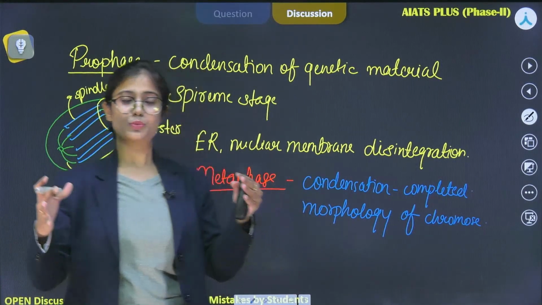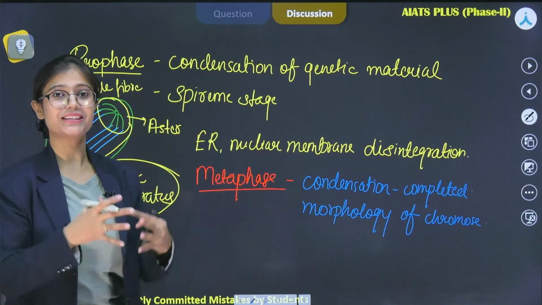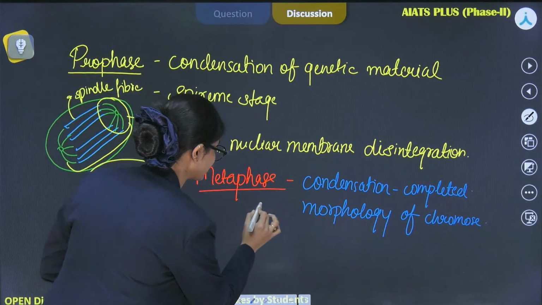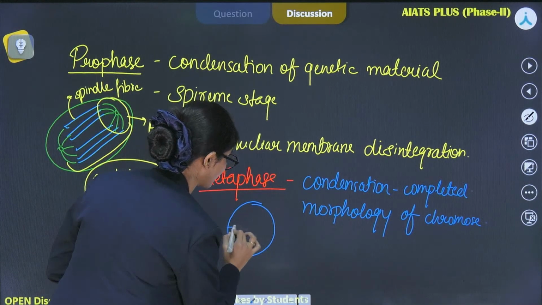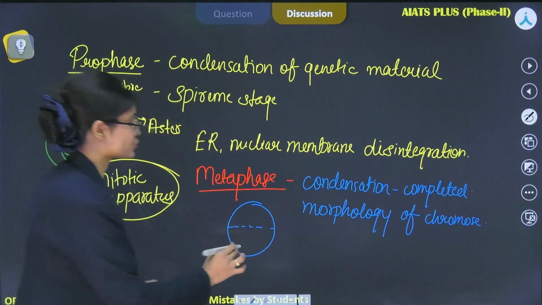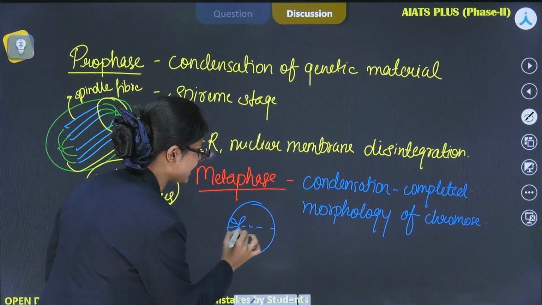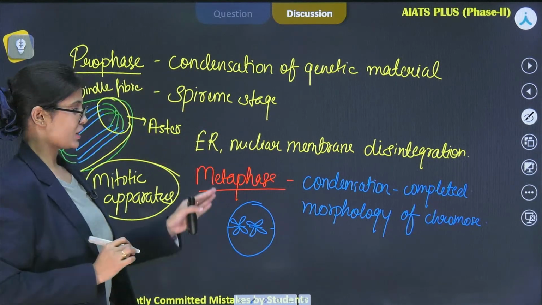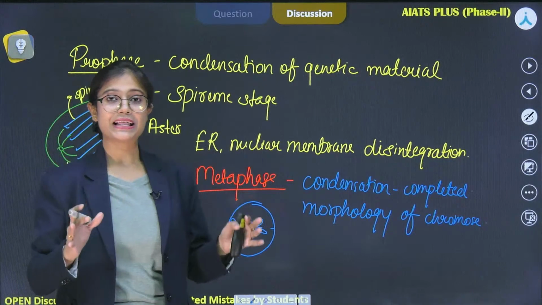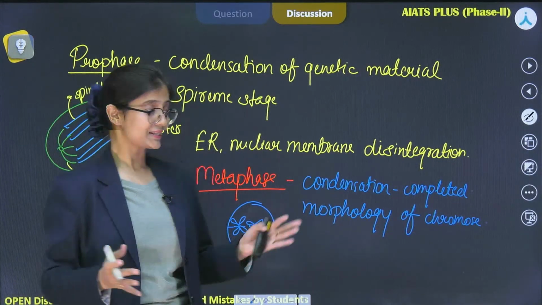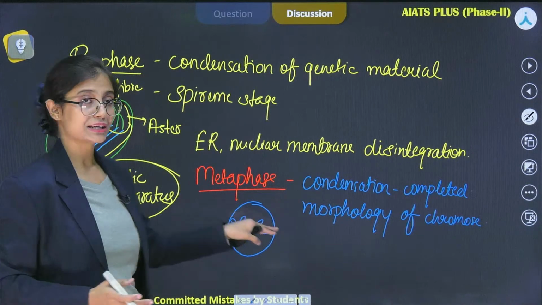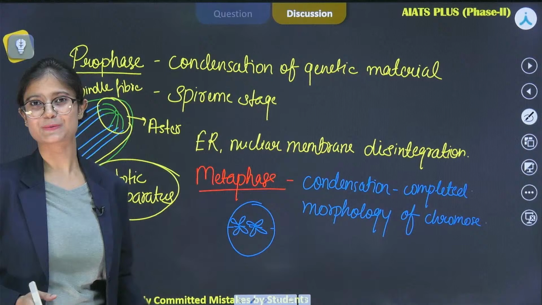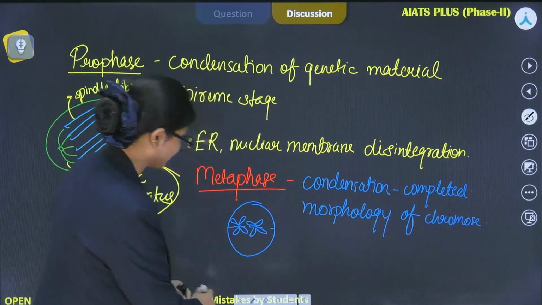All the chromosomes get condensed and come together on the imaginary equatorial plate. So if we want to identify which phase a cell is in, and the chromosomes are aligned on the equatorial plate like this, then the cell is in metaphase.